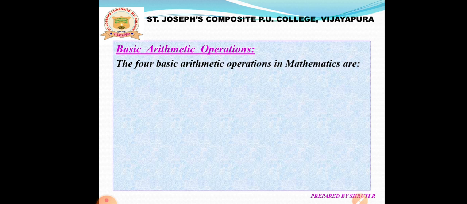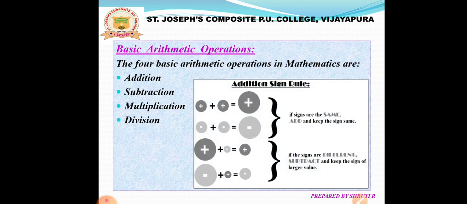Next, we will discuss about basic arithmetic operations. The four basic arithmetic operations in mathematics are addition, subtraction, multiplication, and division. Before doing these operations with the numbers, we will know about addition sign rule. Addition sign rule states that if you want to add any two positive integers, then add them first and keep the sign positive.